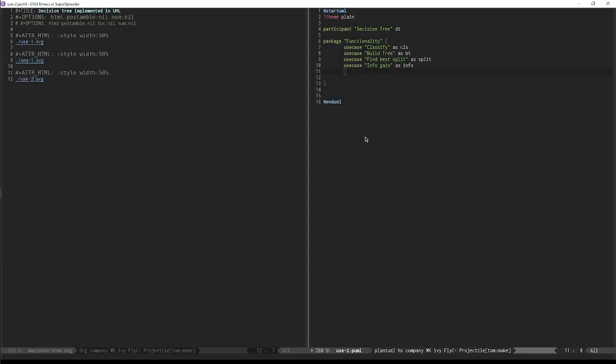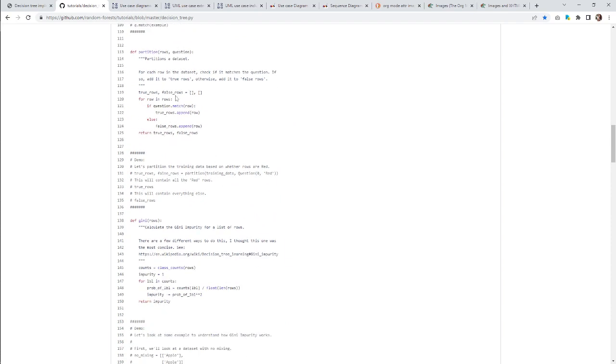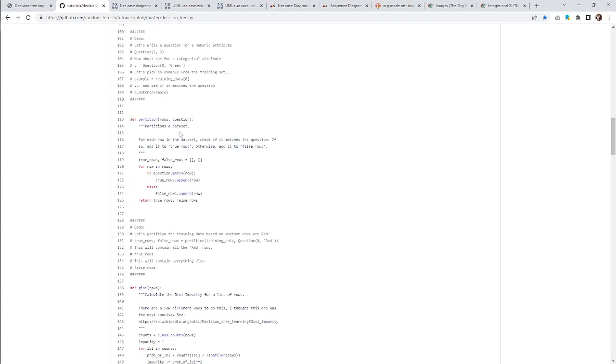And we have the Gini impurity. Okay, we're getting something here. Partition a data set. I love this well commented code because it's supposed to be educational, so it's got little demos and stuff in it. So that makes it really easy to read through and know where you're at.